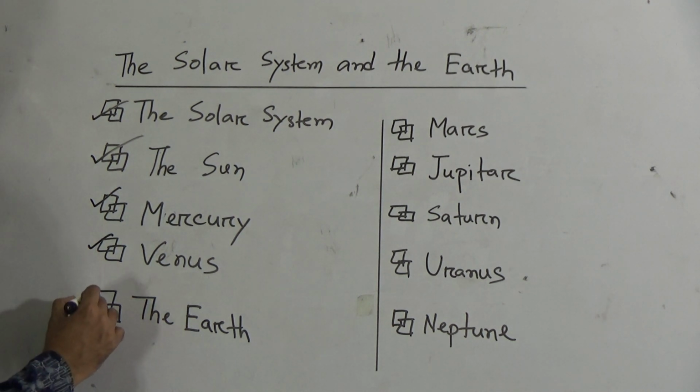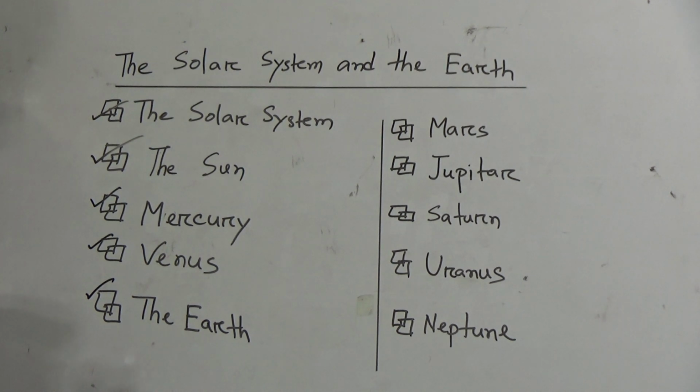The next is the Earth. We will discuss Earth. Earth is the most suitable planet among the planets in the solar system. The Earth is the third closest planet to the Sun. It has an area of 510 crore 1 lakh 422 square kilometers, and this Earth orbits the Sun once in 365 days, 5 hours, 48